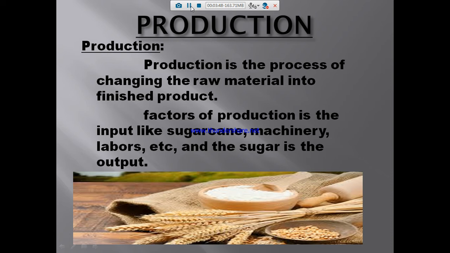Production is the process of changing the raw material into finished products. So the factors of production are the inputs like sugarcane, machinery, labor, etc. And what is the output? Sugar is the output. I hope you all understand production. Production is nothing but the process of changing the raw material into finished product.